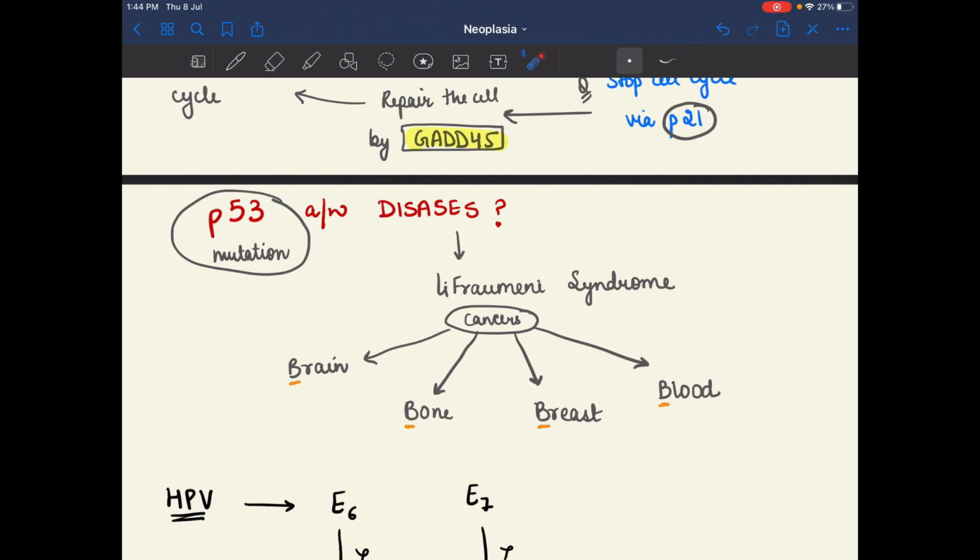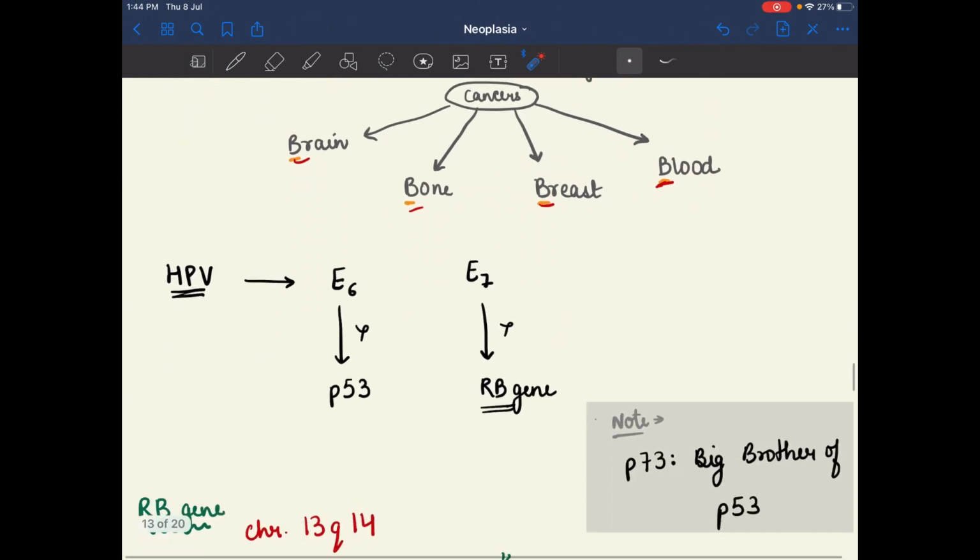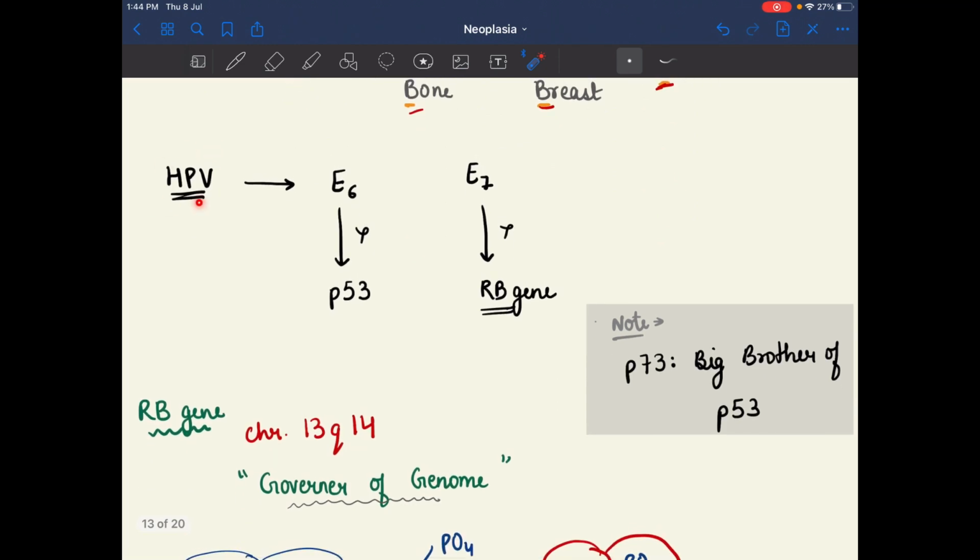Li-Fraumeni syndrome. For this, please remember B. Everything starts with B: bone, blood, breast, brain. So these were the Li-Fraumeni syndrome. After that, we have the HPV. For HPV, we have E6 and E7.